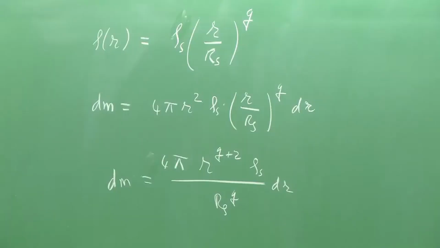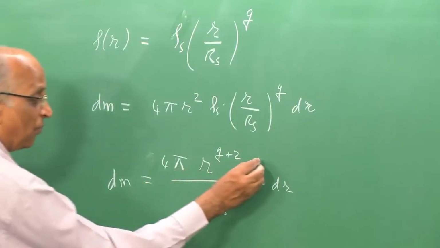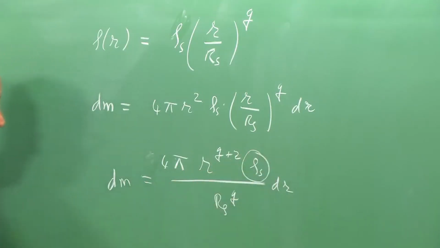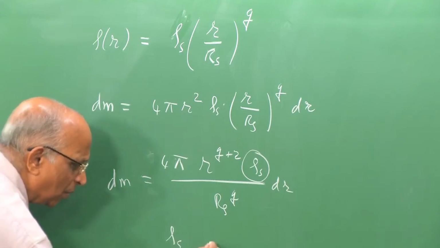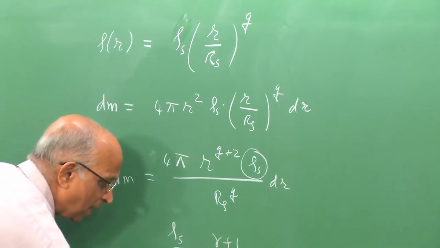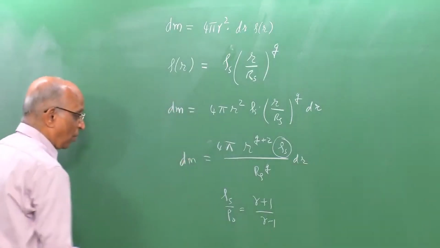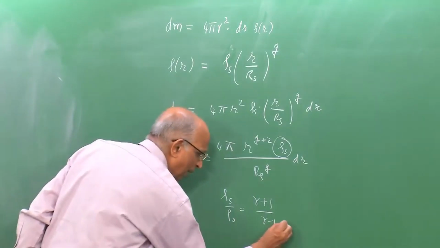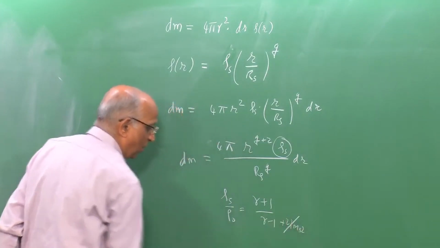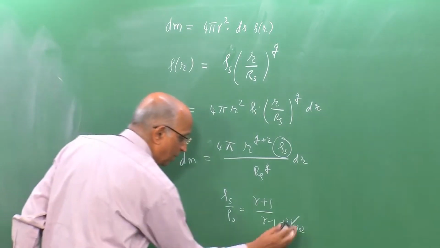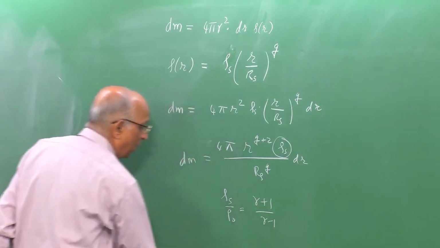Now, if we look at the value of the density at the surface of the lead shock, we told ourselves that rho s by rho naught is equal to gamma plus 1 divided by gamma minus 1 in the limit of strong shock, because you had the term 2 over Ms squared, which for large Ms drops out. Therefore, this becomes gamma plus 1 divided by gamma minus 1.